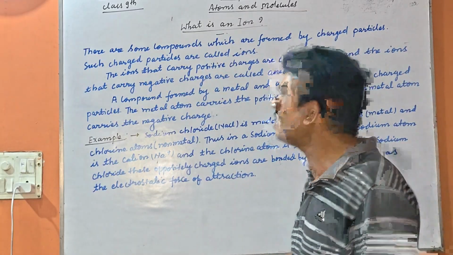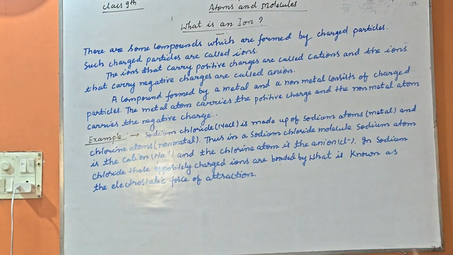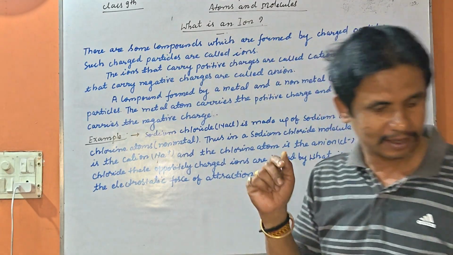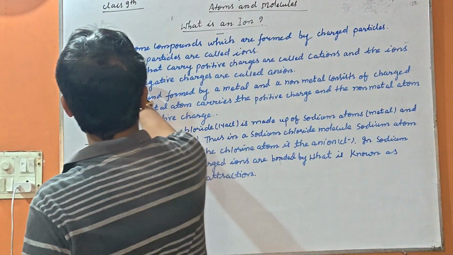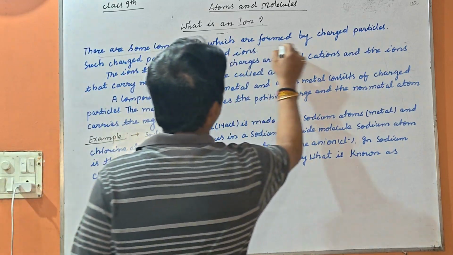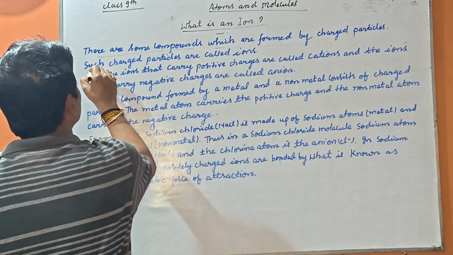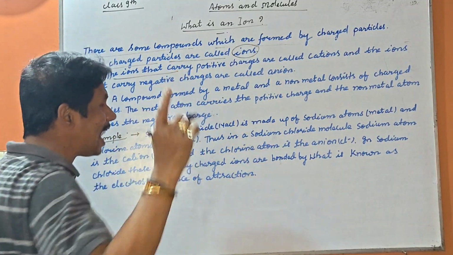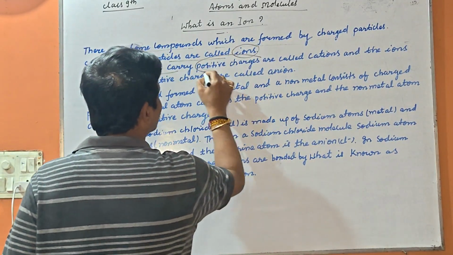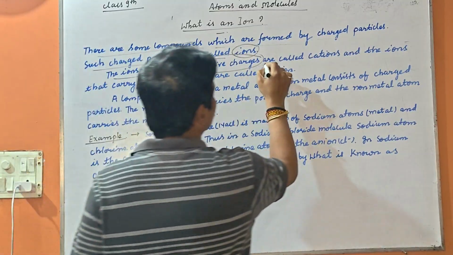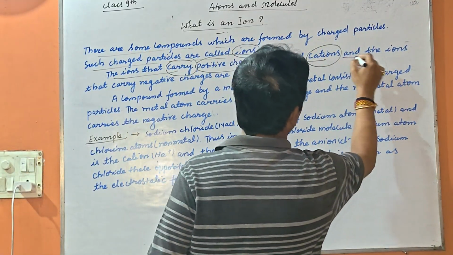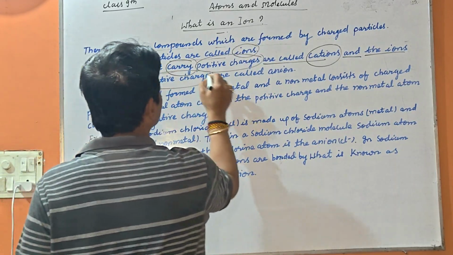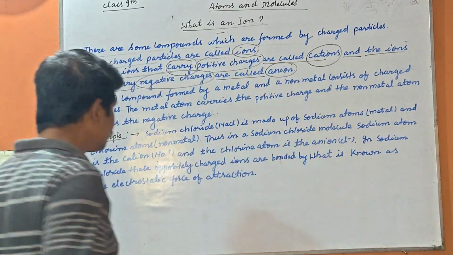What is an ion? There are some compounds which are formed by charged particles. Such charged particles are called ions. The ions that carry positive charges are called cations, and the ions that carry negative charges are called anions.